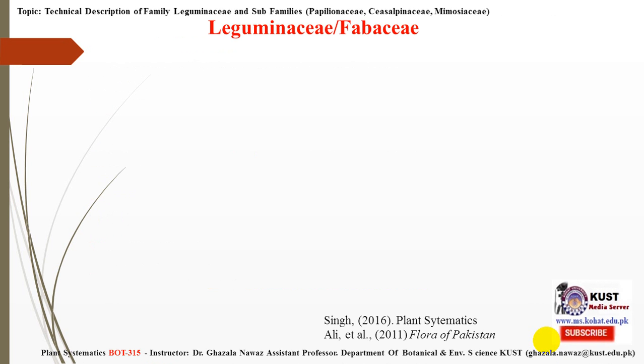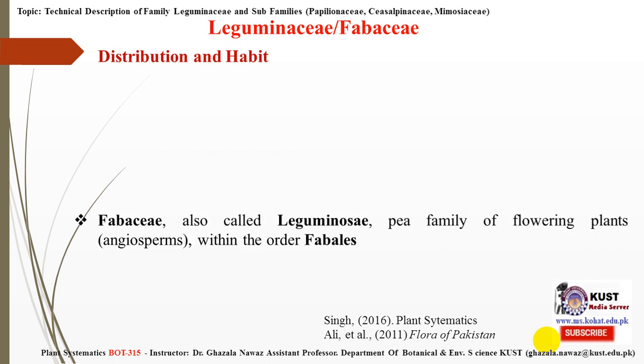Leguminosae is also called the legume family. It is also called the pea family. It is also called the protein family. It is also called the nitrogen fixing family. These are different names which are given to this family because of its different functions. So we will discuss its distribution and habit.